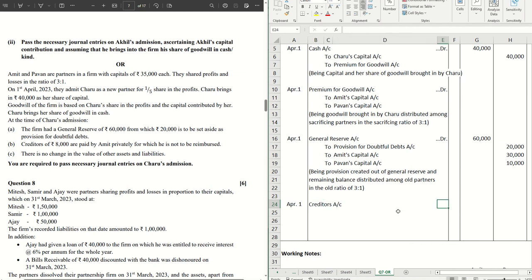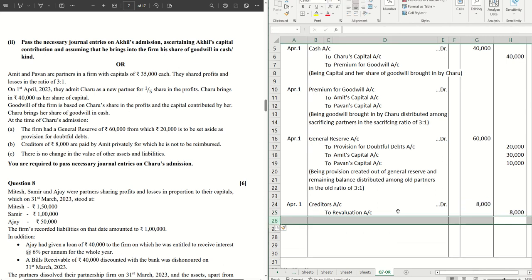Creditors account debit to revaluation account. This will be 8,000, and this is the only amount going to revaluation, nothing else is there.